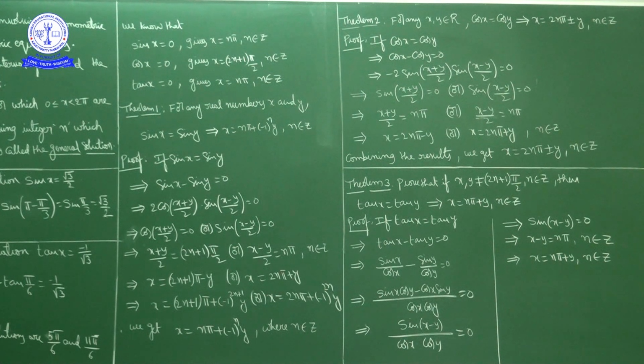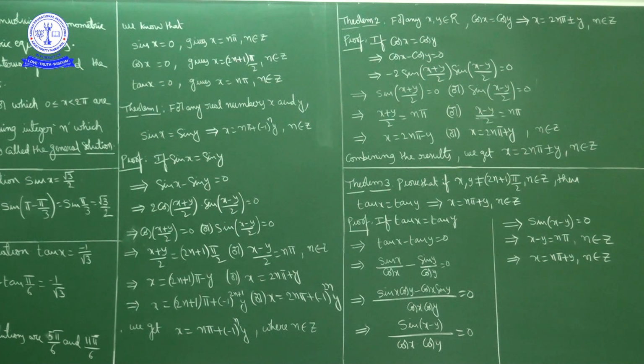Now combining these two results, we get x is equal to 2n pi minus y or x is equal to 2n pi plus y. So we can write x is equal to 2n pi plus or minus y. If you consider plus here, you get this one. If you take minus here, you get this part.